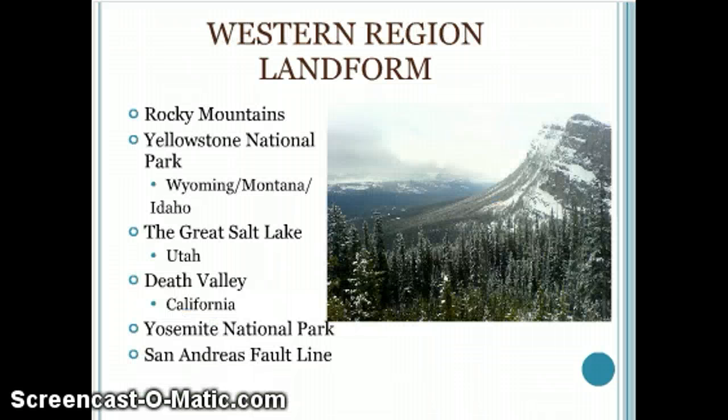The western regions mostly contain large forests, national parks, and mountains. Examples of what landforms exist in the west are Yellowstone National Park and Yosemite National Park, Death Valley, which is located in California, the Rocky Mountains, which is shown to the right, and the Great Salt Lake, which is in Utah. A more famous landform is located in California and is called the San Andreas Fault Line, which causes earthquakes from time to time.